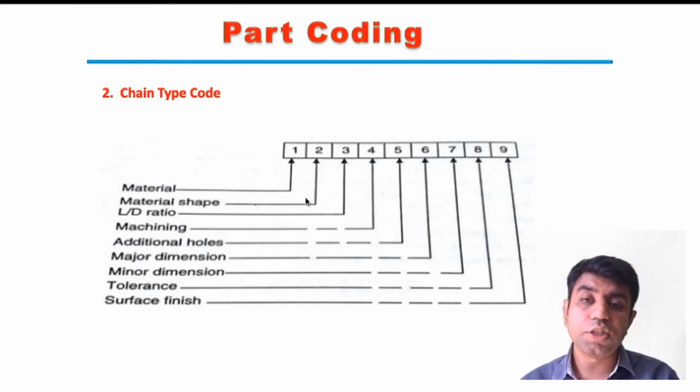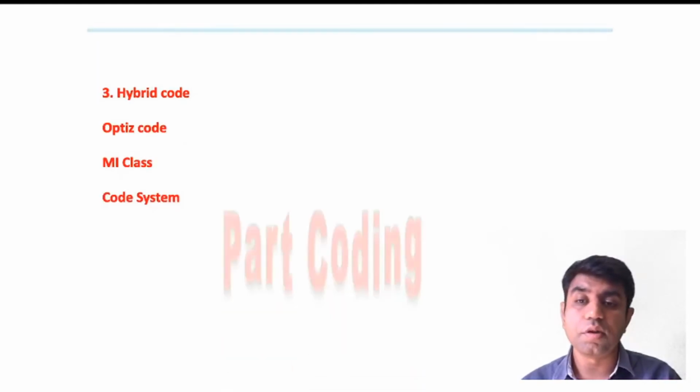Once we are clear about the shape, we go into more detail: what the length to diameter ratio will be, what the different machining operations are, whether additional holes are required or not, what the major and minor dimensions are, what the tolerance will be, and what category of surface finish we require. So from the particular code itself, we get the basic idea about the particular part.